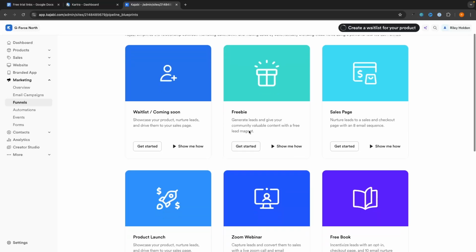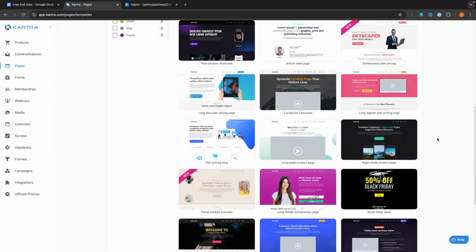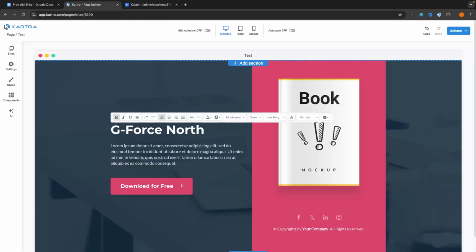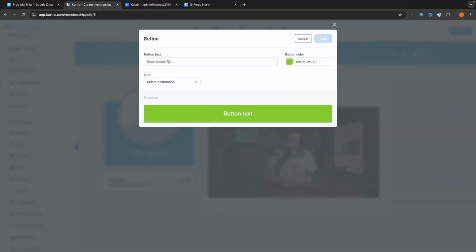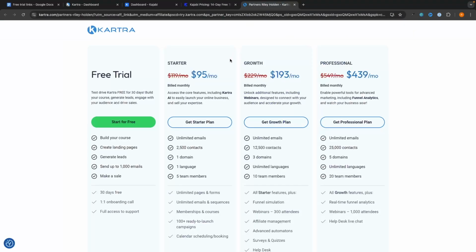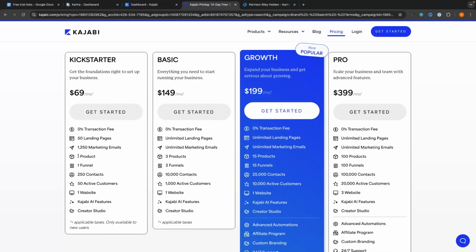I will show you an inside demonstration of both of these platforms, showing you how both of these platforms compare in building funnels, creating and selling digital products like courses and coaching programs, and then we will take a look at the pricing to figure out which of these tools is better value for money.